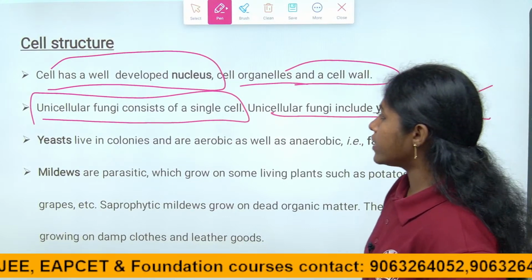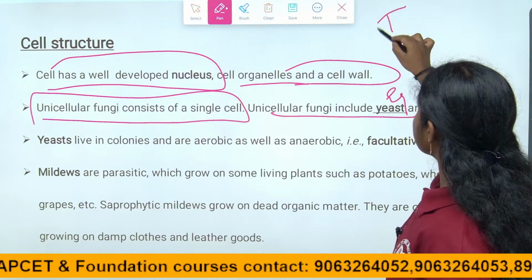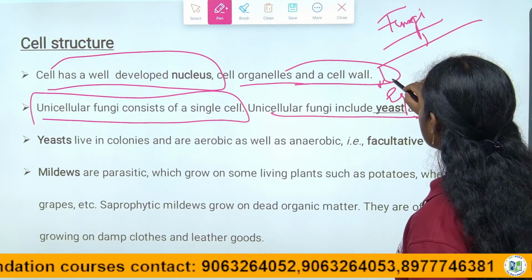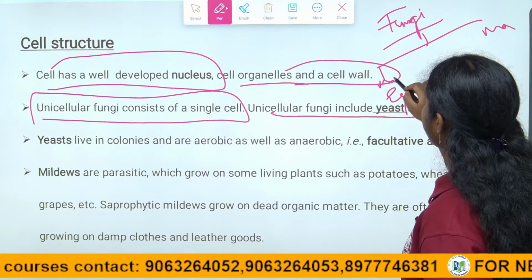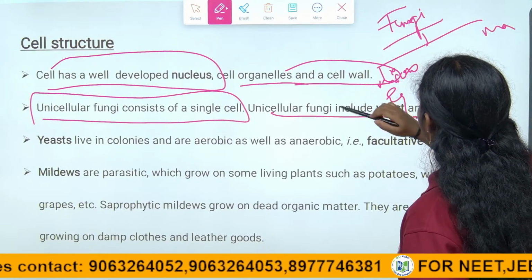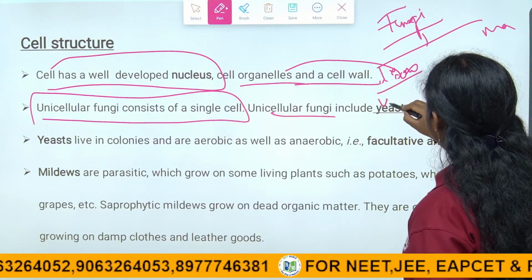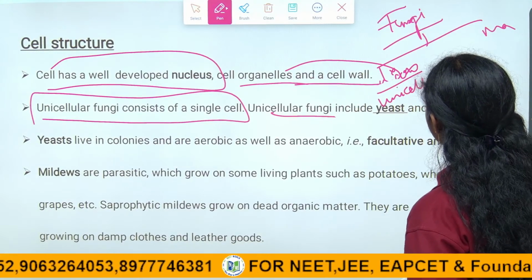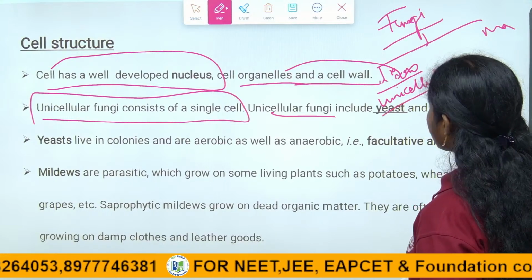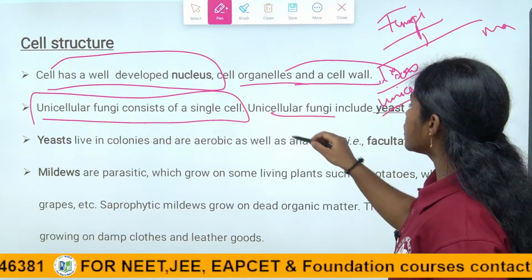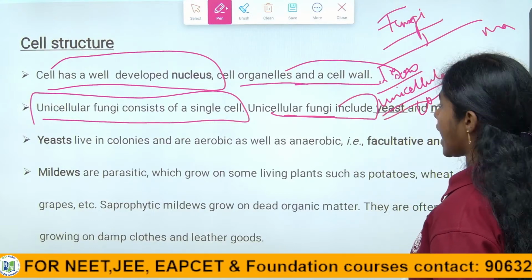Fungi are both microscopic and macroscopic, right, children? In microscopic, micro means small. They are unicellular organisms, consisting of only a single cell. So unicellular fungi include yeast and mildews.